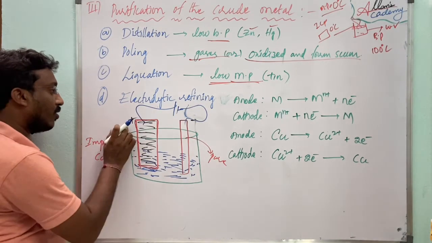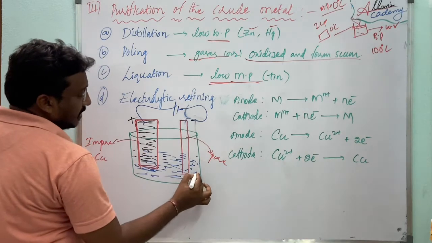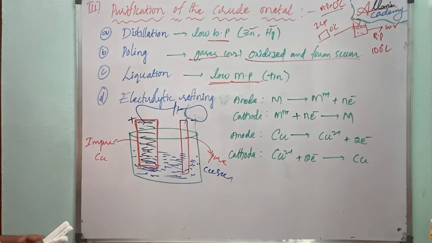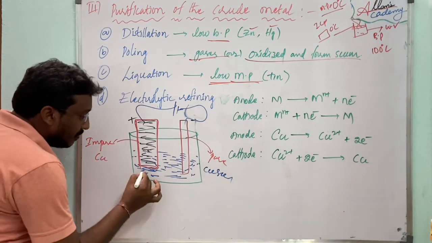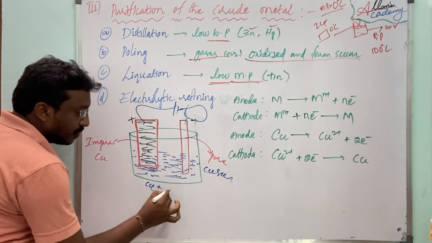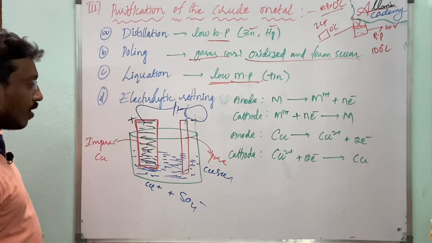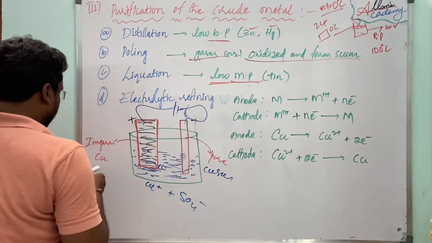This is the anode, and this is the cathode. Now I will give you a clear explanation. Here I have taken, for example, copper sulfate solution. When electricity is passed through it, it becomes Cu2+ plus SO4 2-.